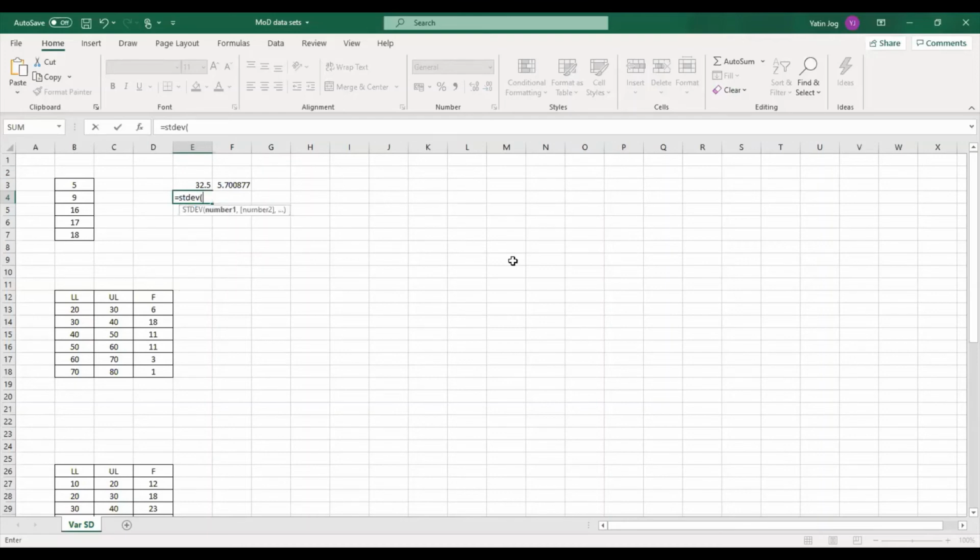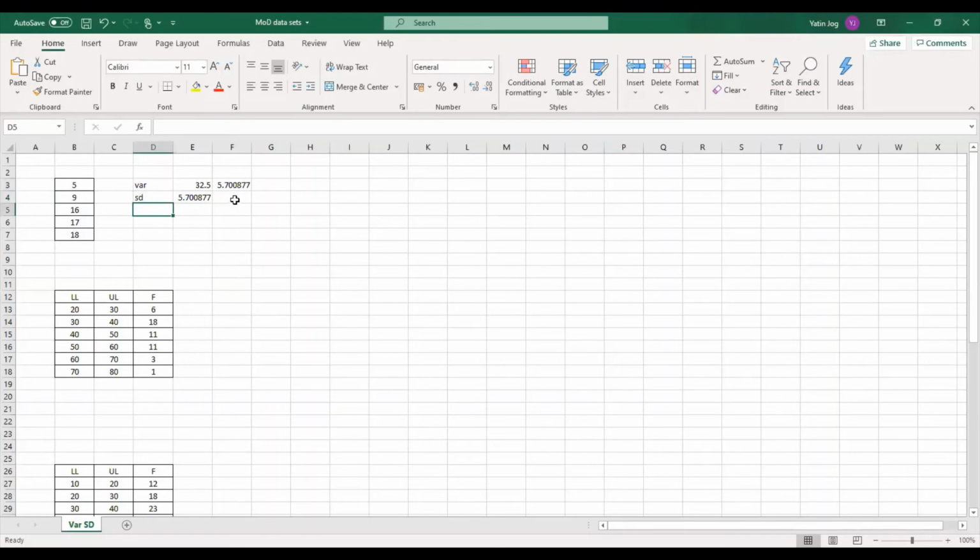I'll use the plain standard deviation method, and then you can calculate the standard deviation, that is 5.70, which will come the same, square root of 32.5. So this is my variance and this is my standard deviation. This is how you can calculate variance and standard deviation in Excel.